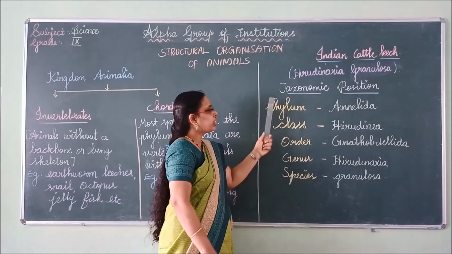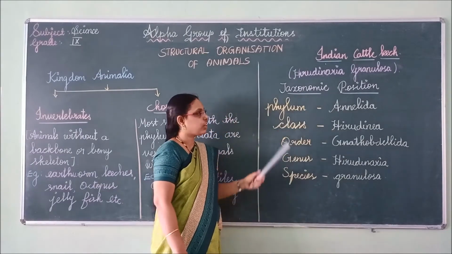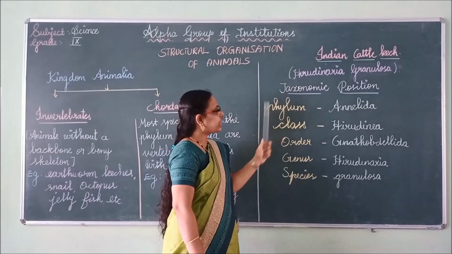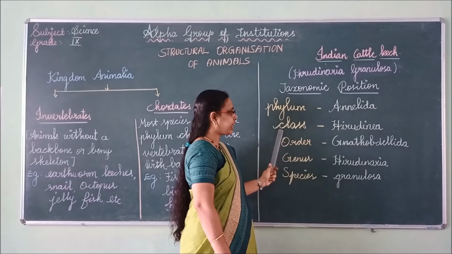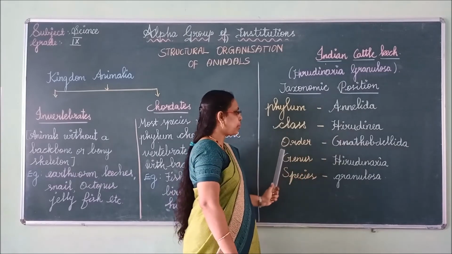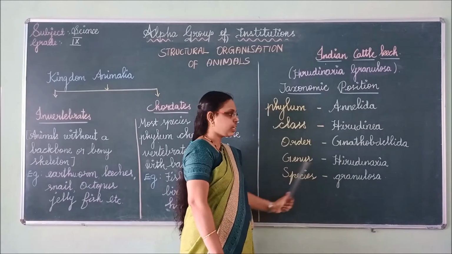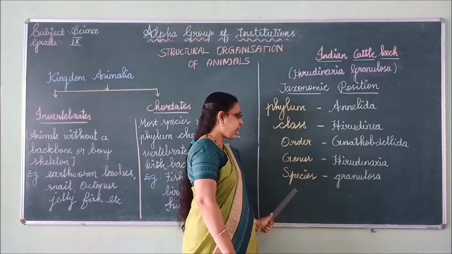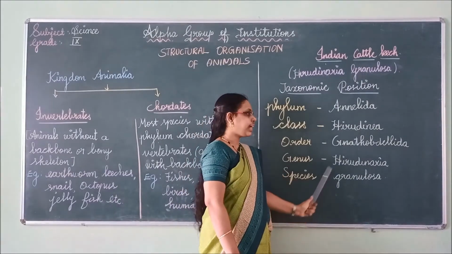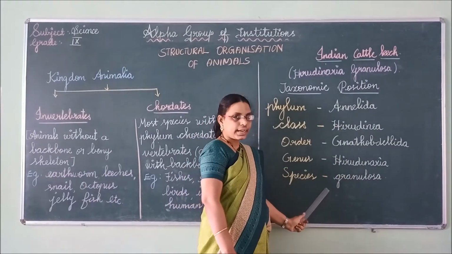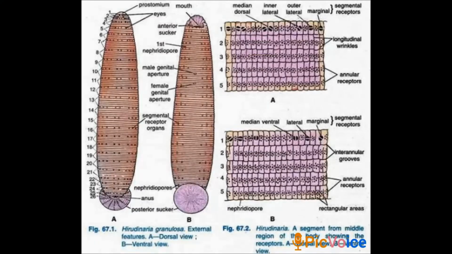Now we are going to see the taxonomic position of the cattle leech. This Indian cattle leech belongs to the phylum Annelida, the class Hirudinea, the order Gnathobdellida, the genus Hirudinaria, and lastly the species granulosa. So the scientific name of the Indian cattle leech is Hirudinaria granulosa.